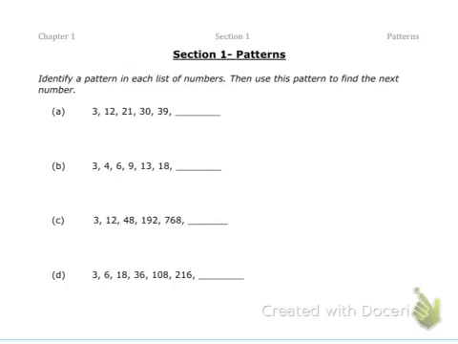I always try to see if we can add a number to each to see if that'll make sense. And if not, we'll try multiplication. So looking at part A, we're doing 3, 12, 21, 30, 39.